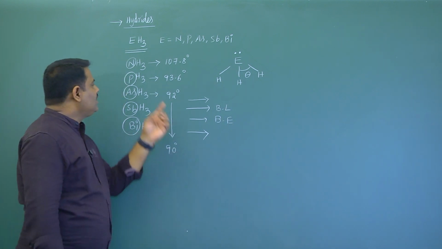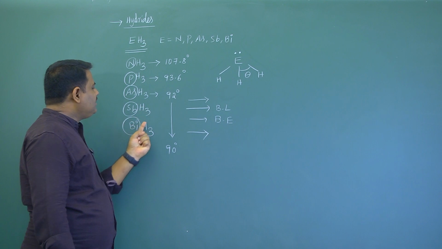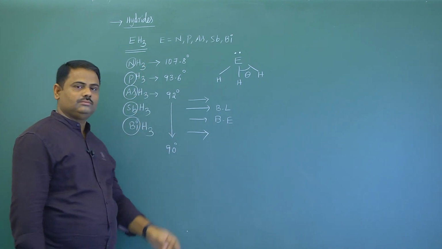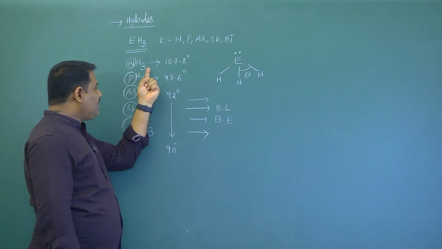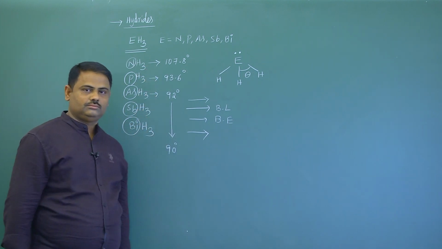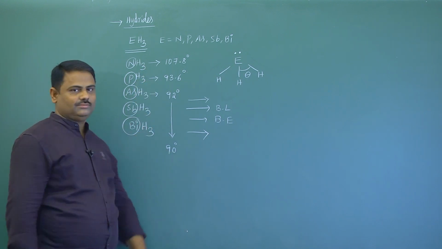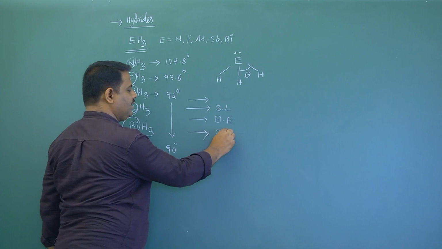I'll repeat: ease of formation decreases, bond length increases, bond energy decreases, reducing property increases. This is the reducing property.